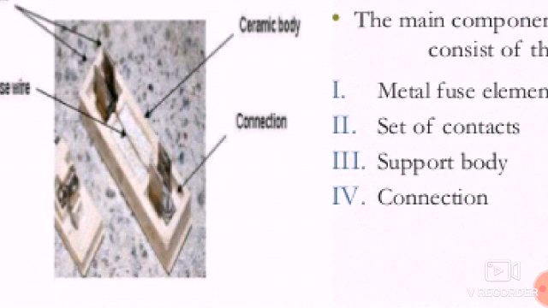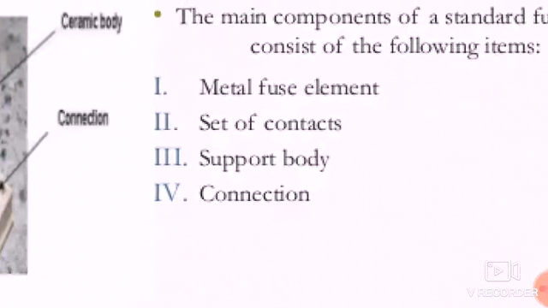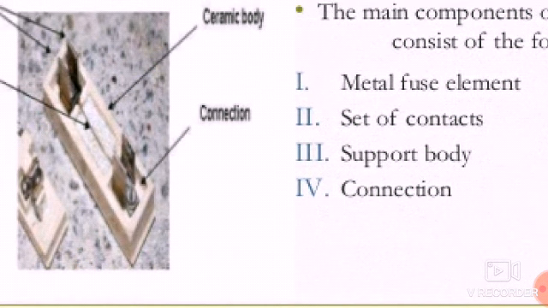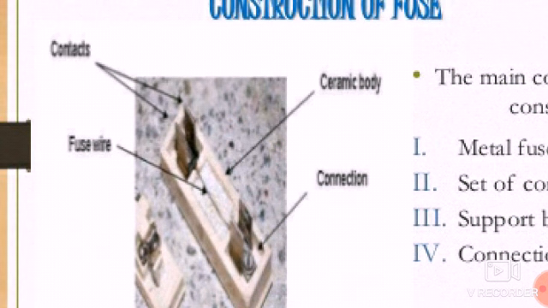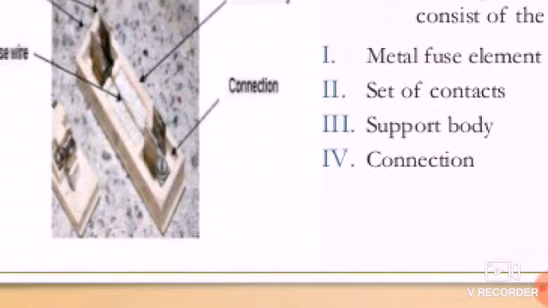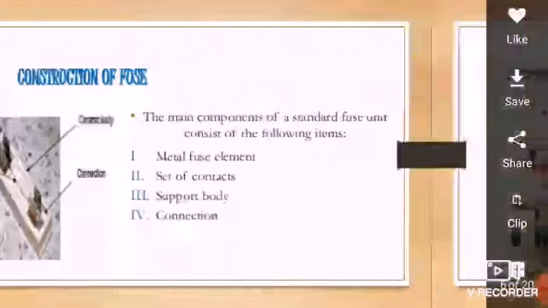You can see here, this is one fuse in which we can see these different parts. Mainly it consists of fuse element, a set of contacts, support body and connection. Here we can see those things again. These are the contacts, and this is the fuse wire. And this is the ceramic body which is used for supporting this fuse wire. And this is the connection terminal. Okay, so this is all about the fuse parts.